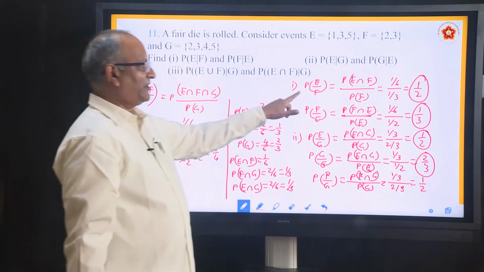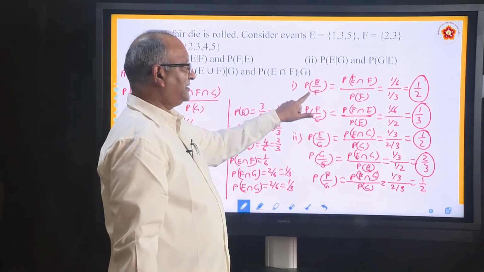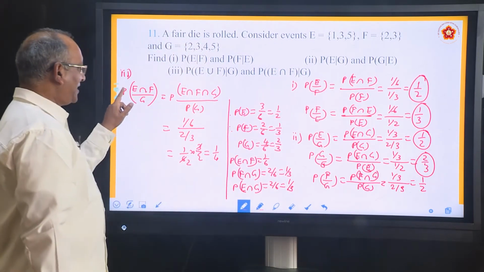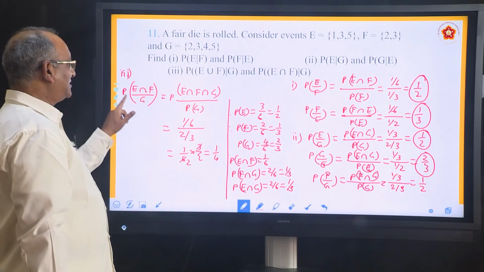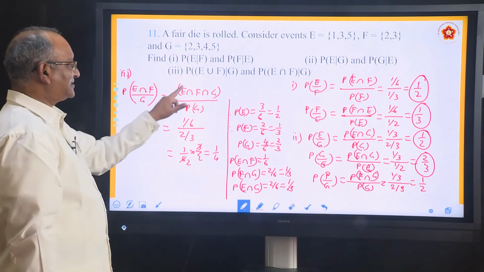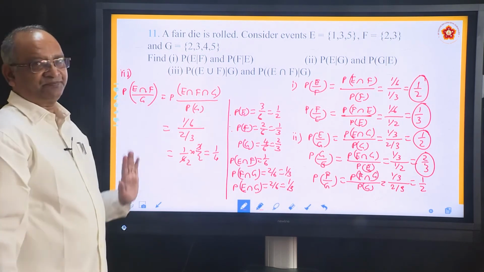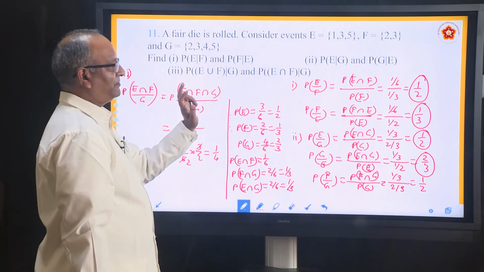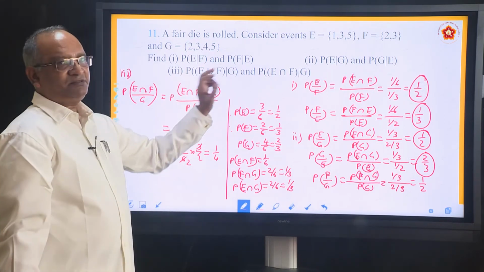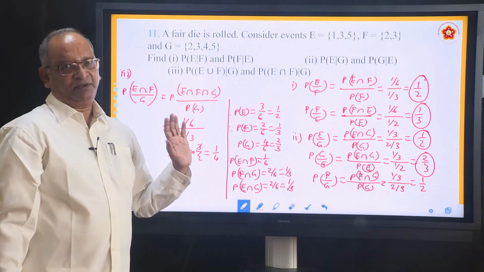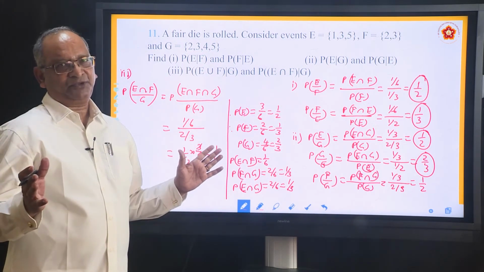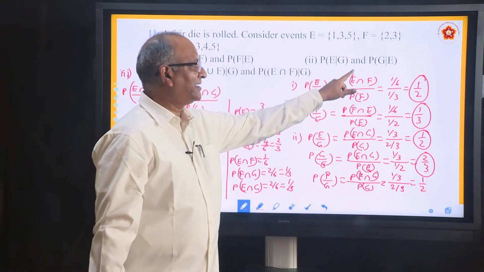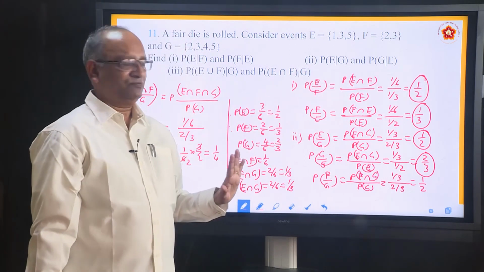We are using this formula. P E by F means P E intersection F by P F. Similarly, P E intersection F by G means P E intersection F intersection G by PG. Okay. So this is how these problems can be solved. These two problems you have to make little effort, but things are very simple. You only have to understand this concept. P E by F means P E intersection F by P F.